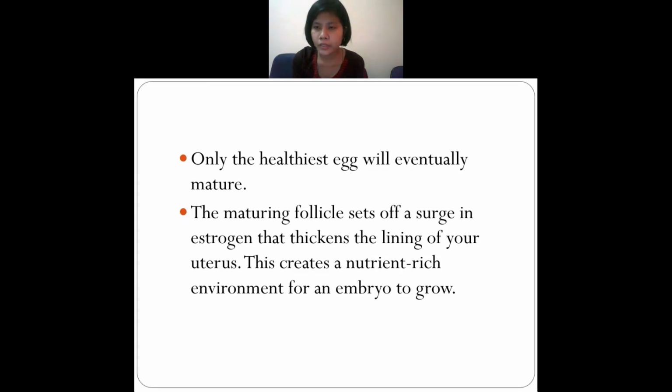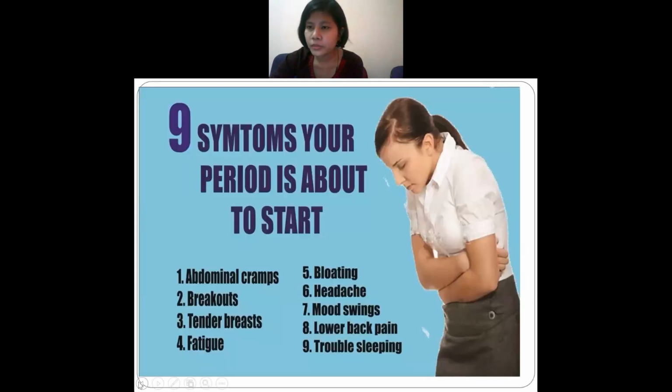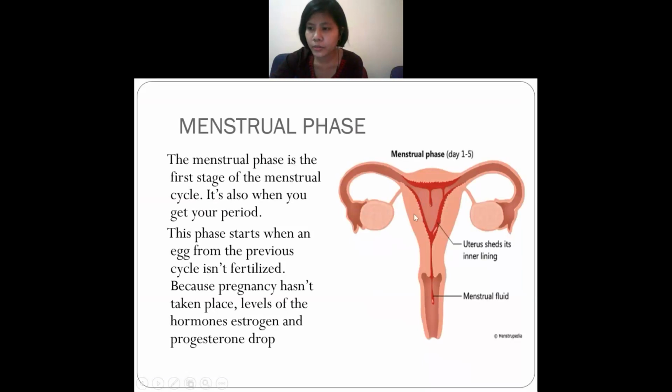Okay, that is estrogen. That is the hormone which will help in making the egg mature. That is estrogen. What happens here? They will thicken. I mean, they will make the uterus... No, wait. Let me show you this one. This is the uterus, right? So from here it will come. So many eggs will be produced here, and only one egg will go inside this uterus. Understand? Only one egg. That is the matured egg, or else you can say the healthiest egg.